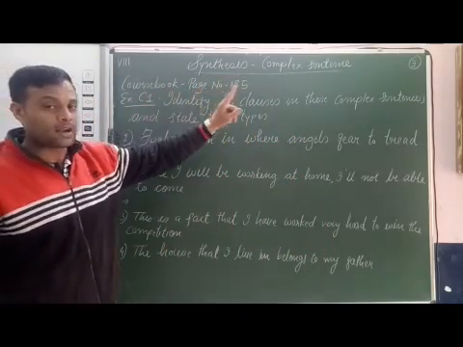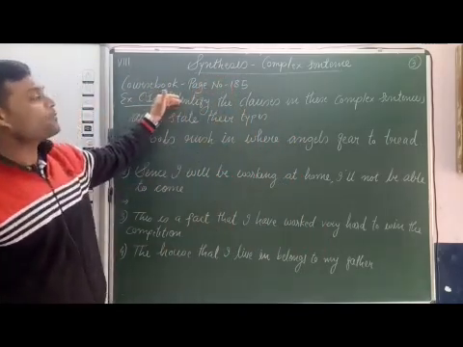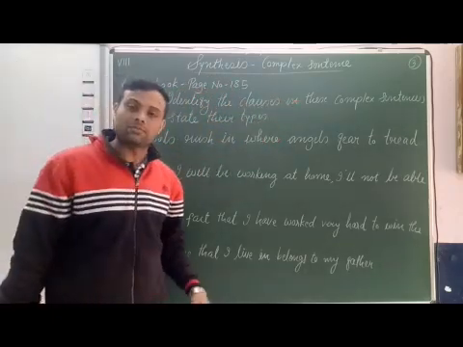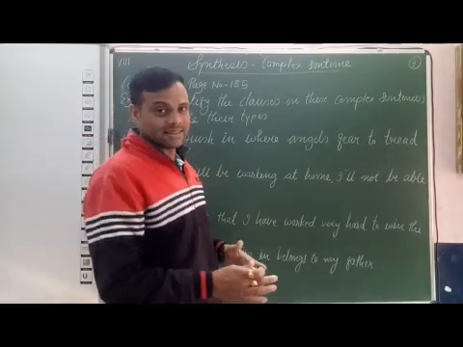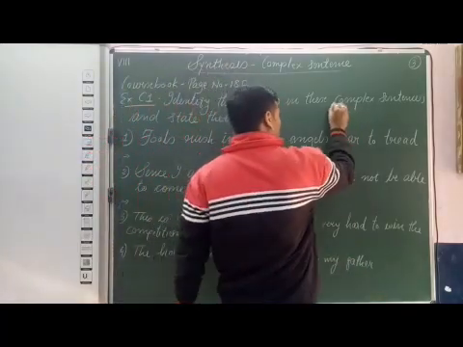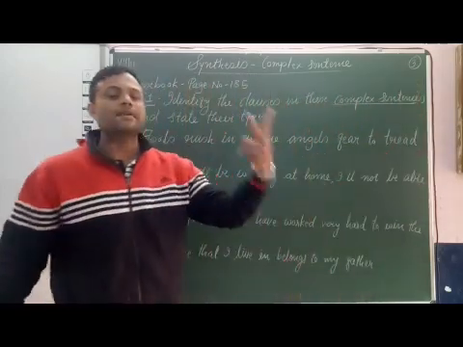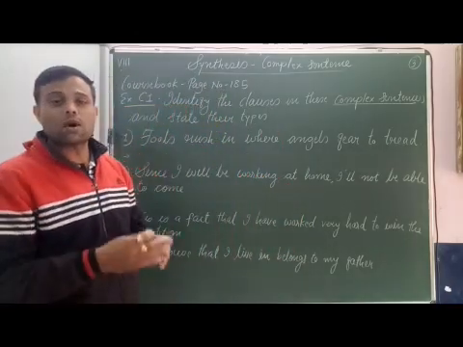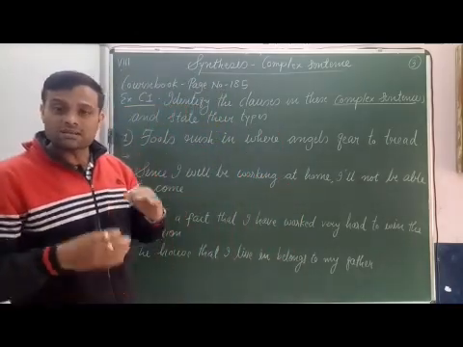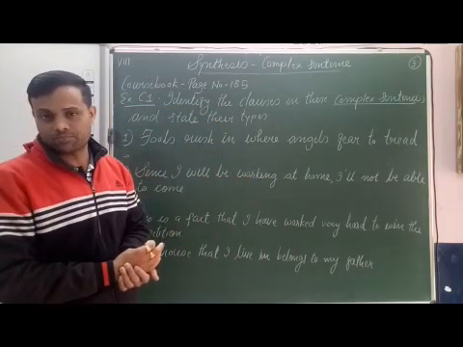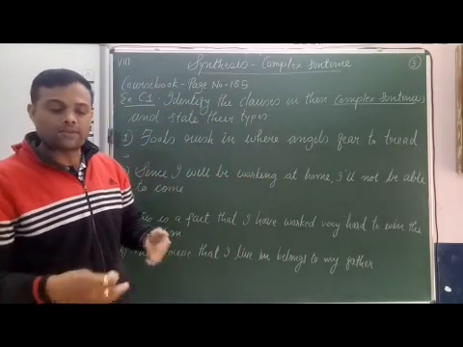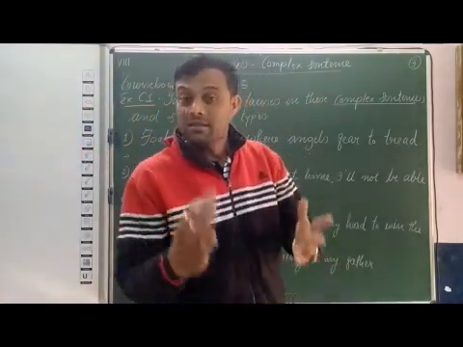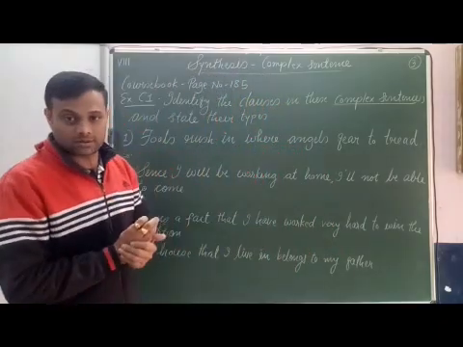Course book, page number 185. Identify the clauses in these complex sentences and state their types. It means whatever sentences are given, they are complex sentences. Complex sentences means 2 clauses joined with a subordinating conjunction. We have to identify the subordinate clause and state its type. So we will underline the subordinate clause and state its type, whether it is a noun clause, adjective clause or adverb clause.